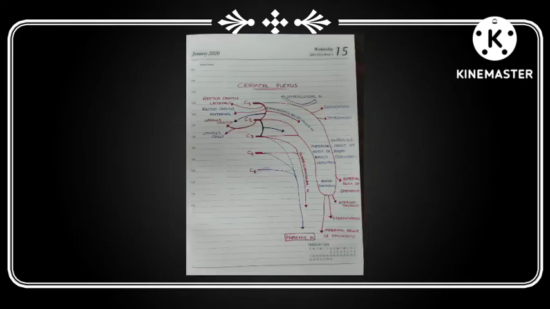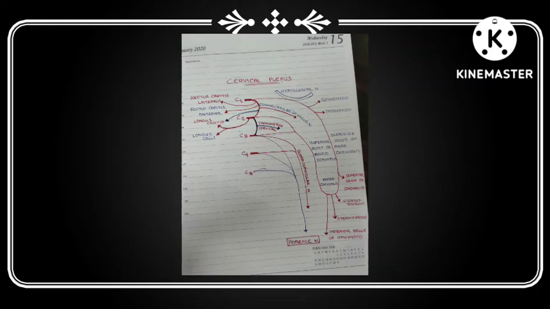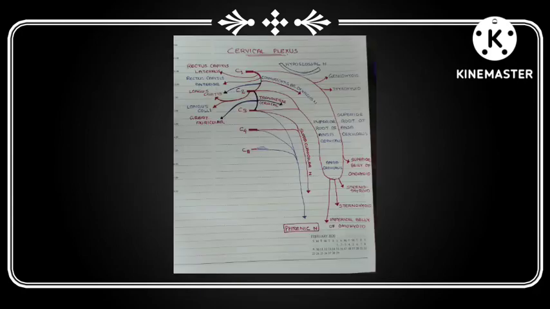Then the ventral rami of C2 and C3 join together and give two branches. They are the transverse cervical nerve and the greater auricular nerve.